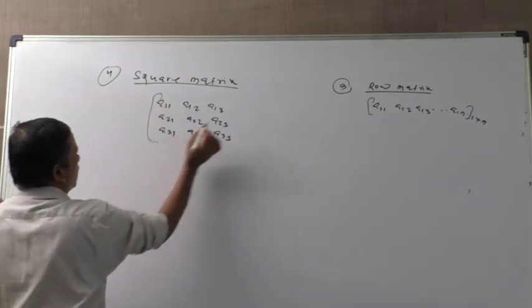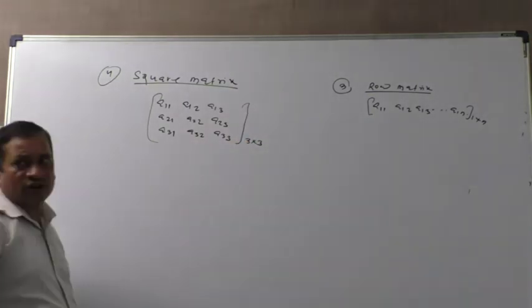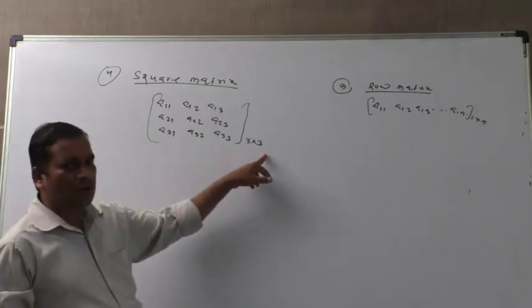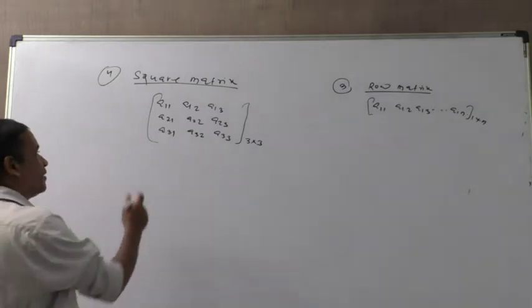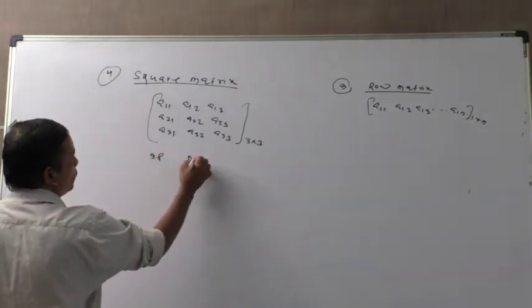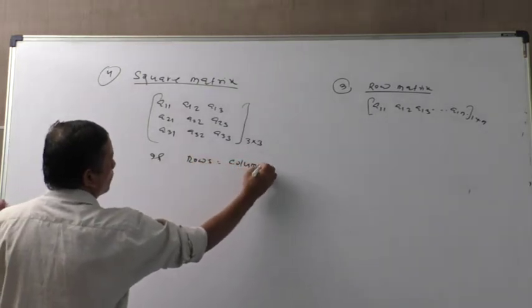It is called a square matrix. That is 3 cross 3. It has the same number of rows and columns. That is, rows equal to columns, so it is a square matrix. That means a matrix with rows equal to columns.